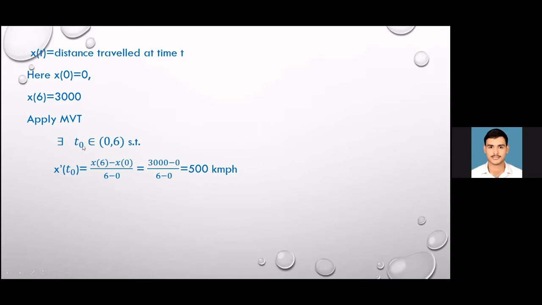So we are getting a time t naught in this open interval where we are achieving the mean value of speed. So now it is clear what the term mean value means in the mean value theorem. The term refers to the mean value of the derivative of the function, not of the function.